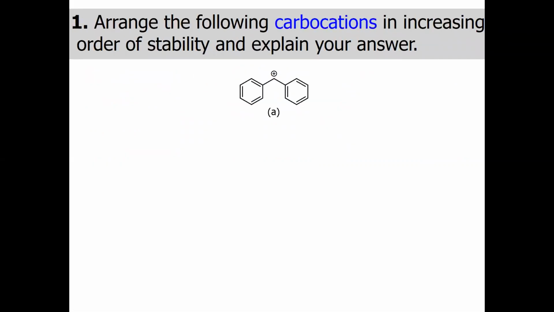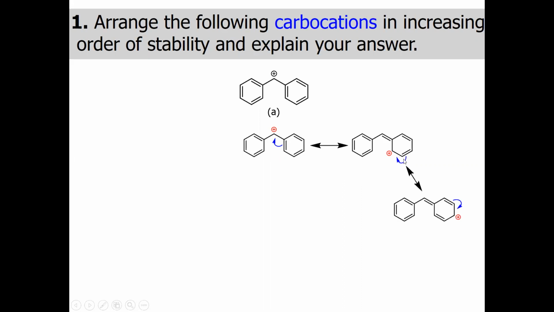The first one, A. First of all, you can see here this pi bond can delocalize at this carbon atom, and this positive charge can be delocalized into this ring step by step like in this way. Secondly, this pi bond will shift here and we have the plus charge on the para carbon, and then this pi electron will delocalize at this carbon and we have the plus charge on this carbon, and ultimately it will reach its original position.